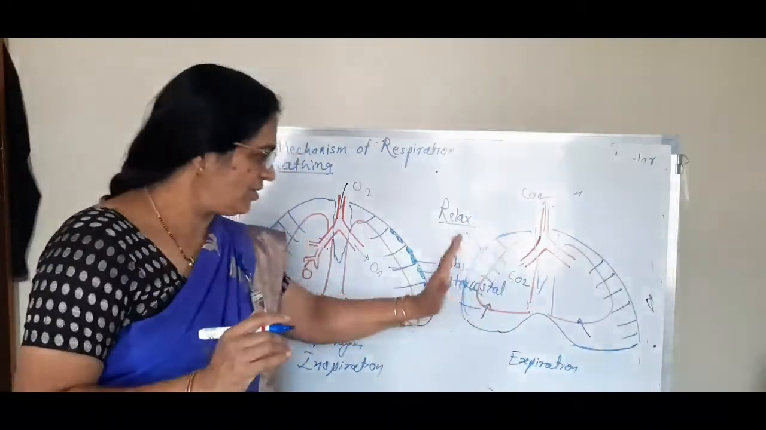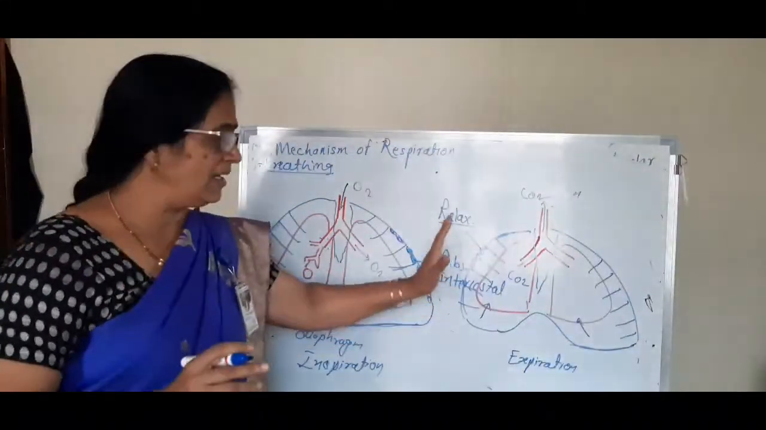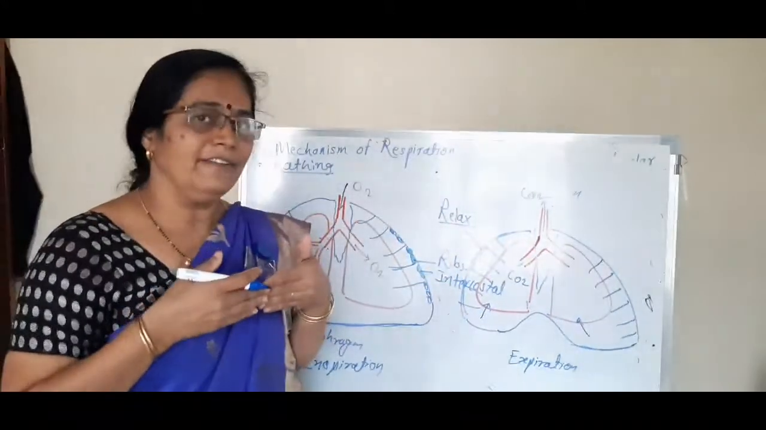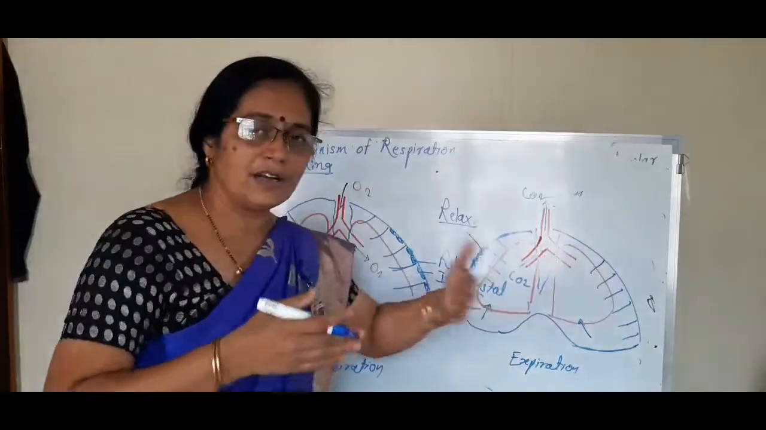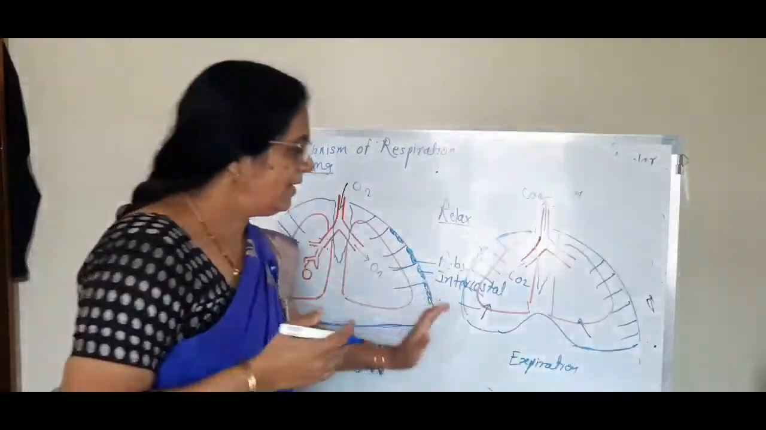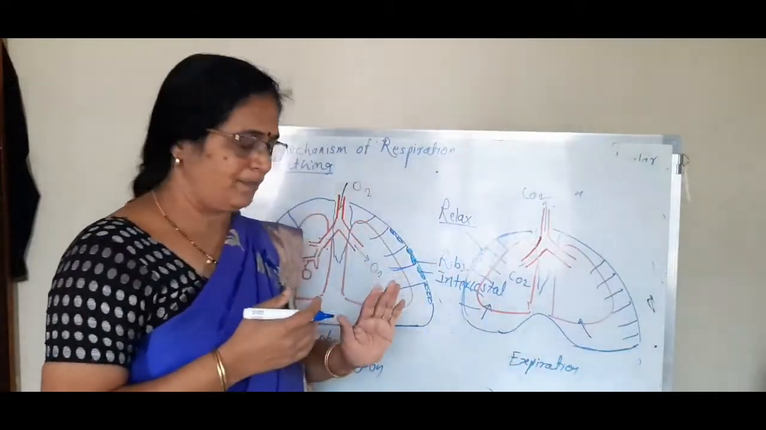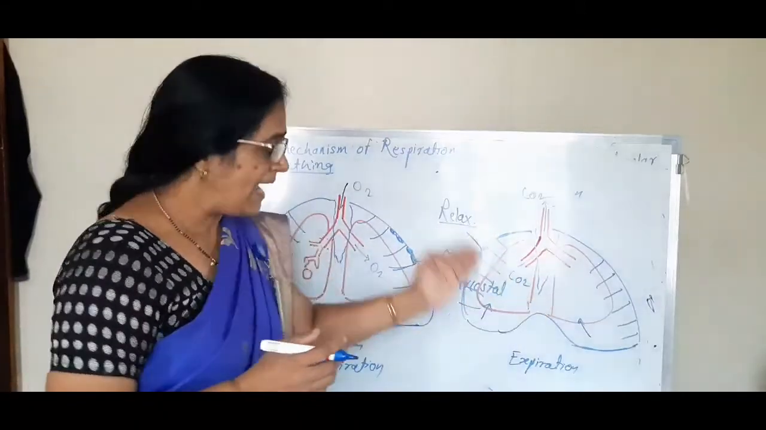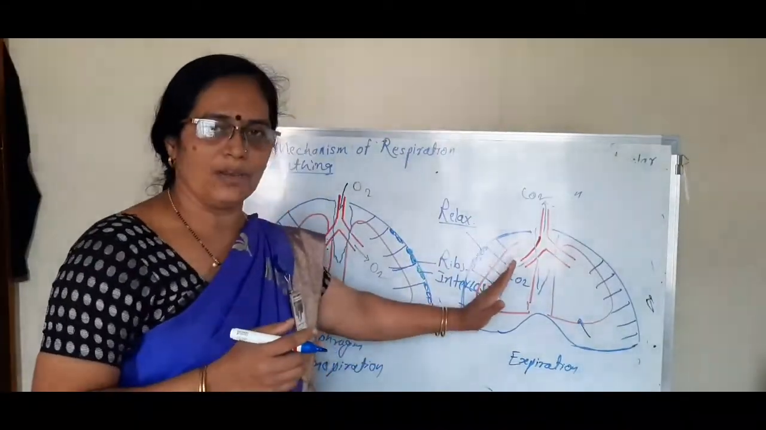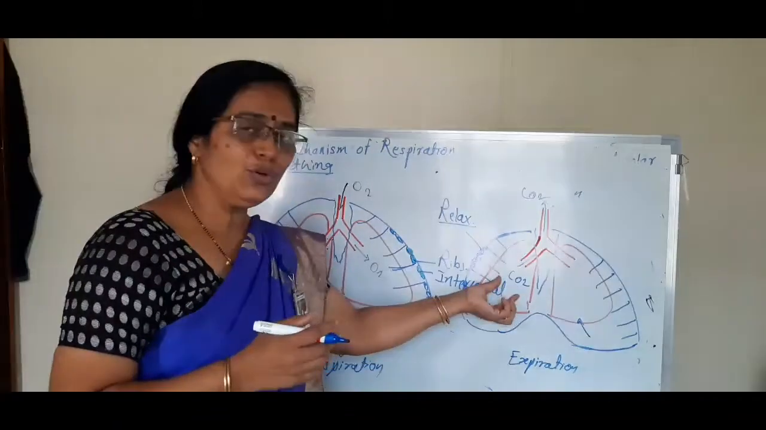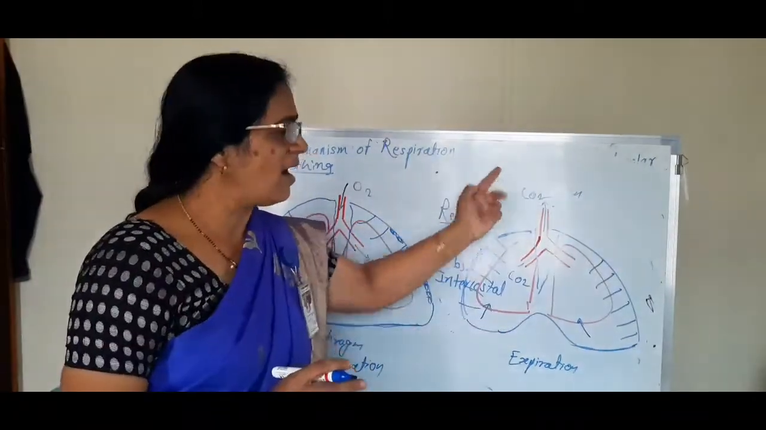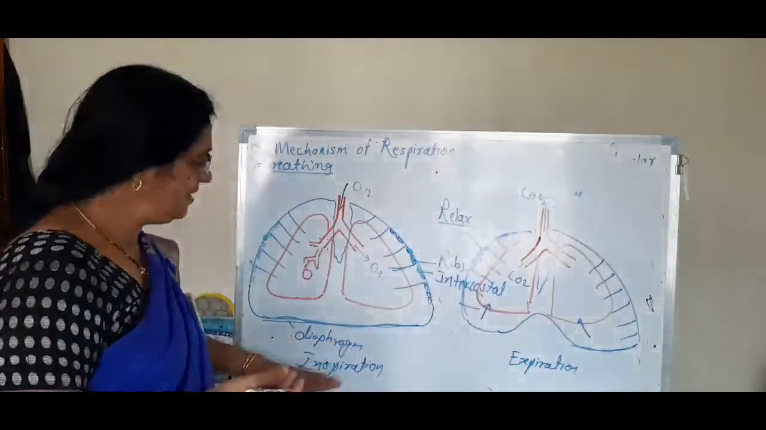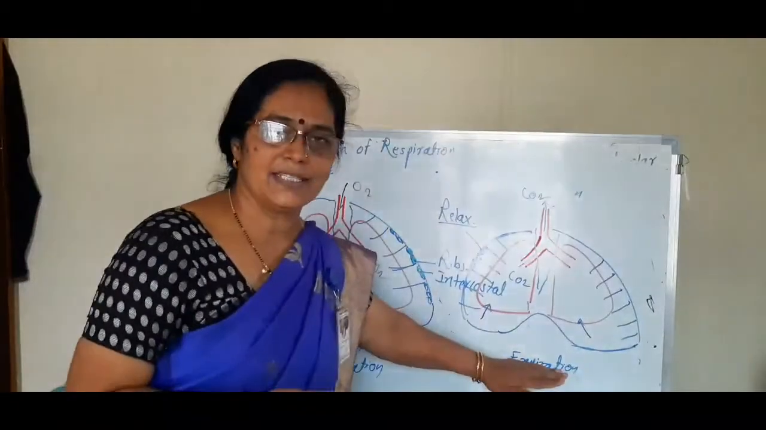So during expiration, remember that the intercostal muscles relax. Ribs are pulled inward, the sternum is pulled inward, the diaphragm becomes dome shaped, and the thoracic cavity decreases in size. That's why pressure is created on the wall, and the CO2 present in the lungs is released out through the nasal cavity. So this is the difference between inspiration and expiration.